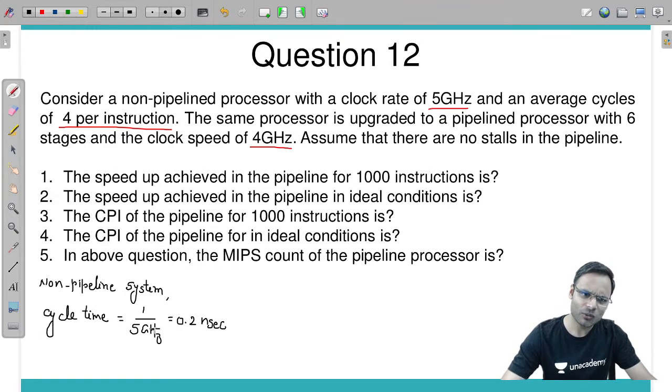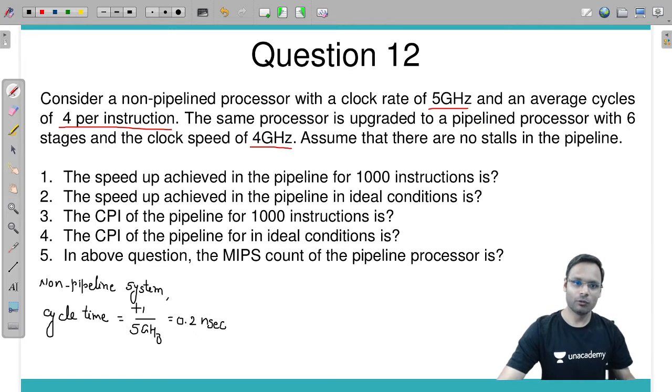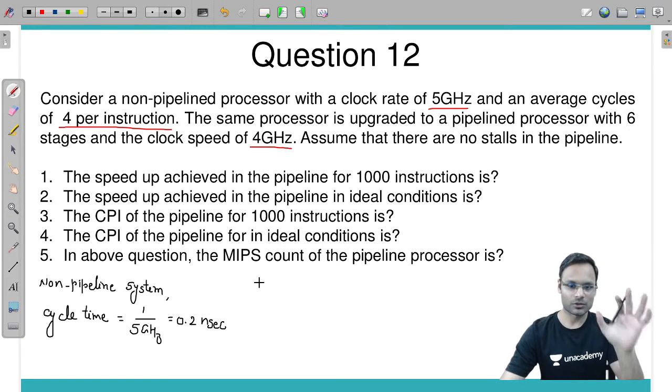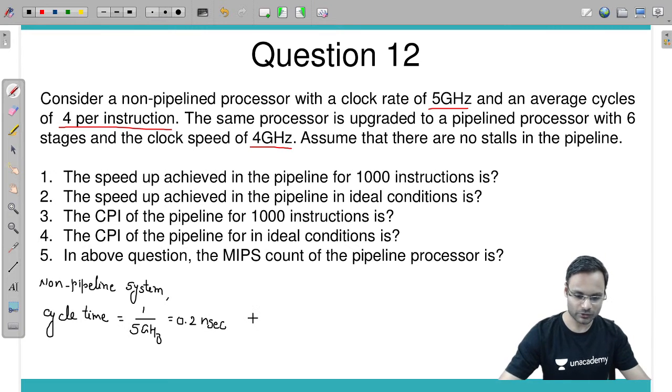ये कैसे लिख देता हूं? Giga is 10 to the power 9, which comes up as 10 to the power minus 9. 10 to the power minus 9 is nano. Hertz is 1 by second, comes up, becomes second. So 1 by 5 is 0.2 nanoseconds. Okay? हाँ, आगे बढ़ते हैं. Cycle time is this. Okay, fine.